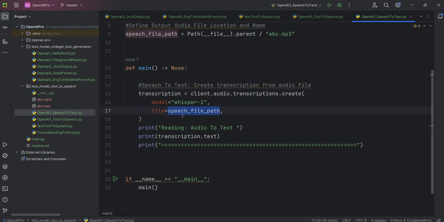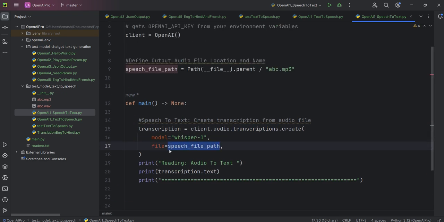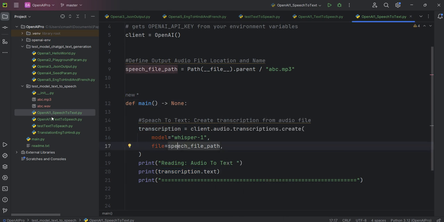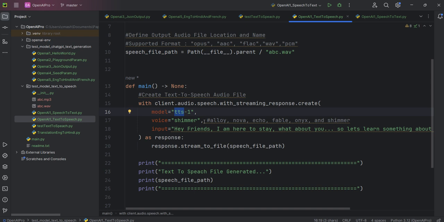So here we have given the path of this file. So now we have given the file as abc.mp3. The AI will read this file. Whisper-1 will read this MP3 and will give us whatever is present in this mp3 file. Okay, let's see what the output will be. Okay, so before the output I will show you, you remember what we have converted.